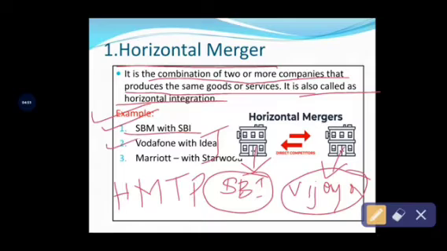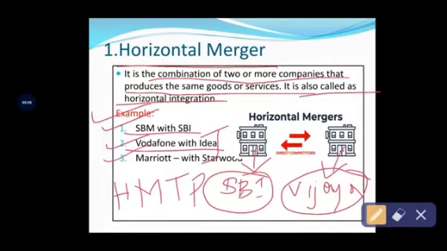See the next example, Vodafone with Idea. These are telecom networks. Both networks provide similar types of services to their customers and offer similar types of goods. When these types of institutions or enterprises merge together to form a new company, ultimately it comes under horizontal merger. Next, the third example, Marriott and Starwood.